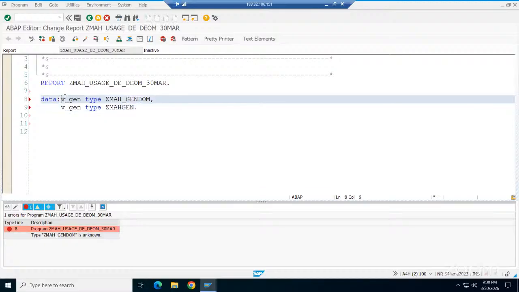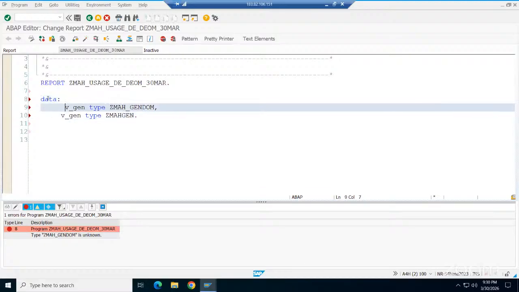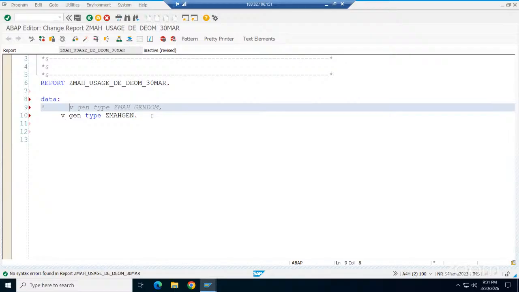Why am I giving this colon here? The colon is a continuation of the statements in ABAP. The comma continues the statement. I can put a comment on line number 9 because that is an error anyway, right? The asterisk at the start means this is commented code.